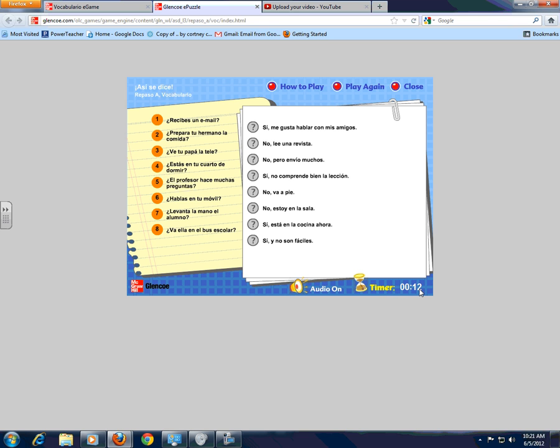And as you see at the bottom here, I'm being timed, so my time's going to be really bad. And up here it says, recibes un email, and then you decide by dragging one of these numbers over what spot you think this best goes to. So I'm really just going to look at number 1. Recibes un email? So all of these are questions here in 1 through 8, and then these are your responses on the right-hand side. So do I receive email? Well, what would be the best one? I'm going to choose this one. No, pero envío muchos. I don't get a lot of email, but I sure do send a lot.